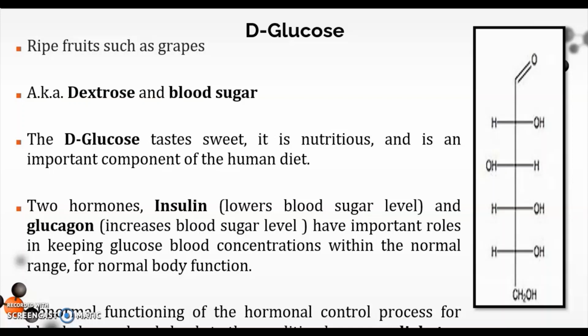Insulin lowers the blood sugar level, and glucagon increases the blood sugar level. They are important in keeping the blood glucose concentration within the normal range. Abnormal functioning of the hormonal control process for blood glucose level leads to a condition called diabetes.